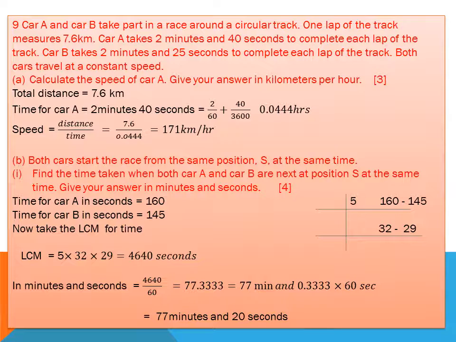Both cars travel at constant speeds. Calculate the speed of car A. Give your answer in kilometers per hour. We only need to change meters per second into kilometers per hour.